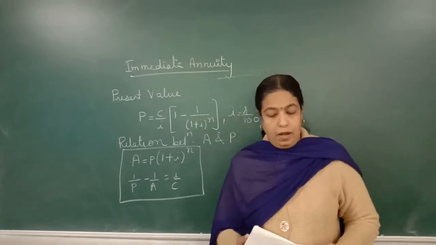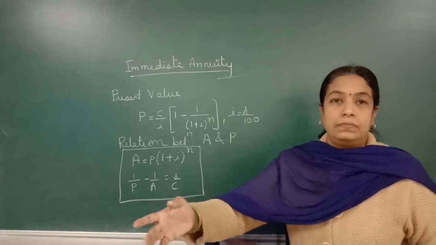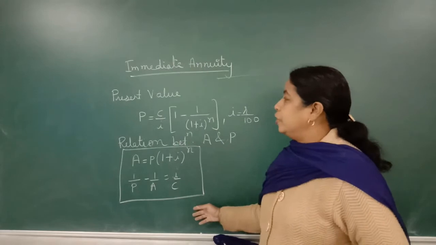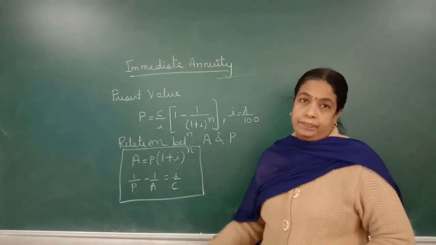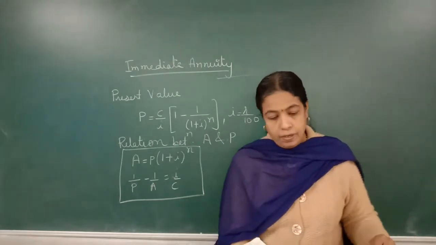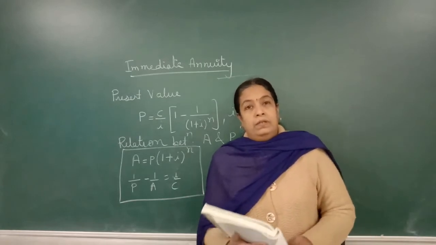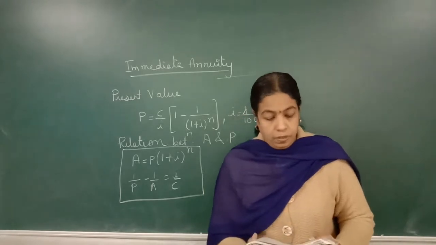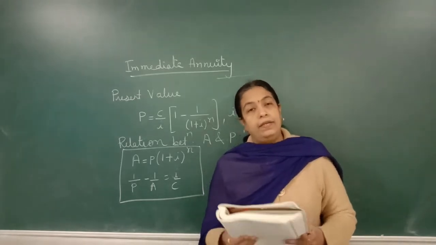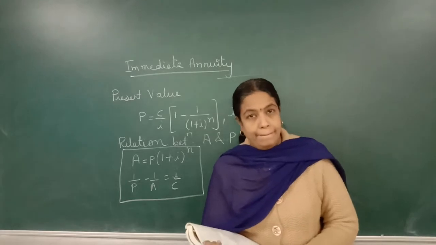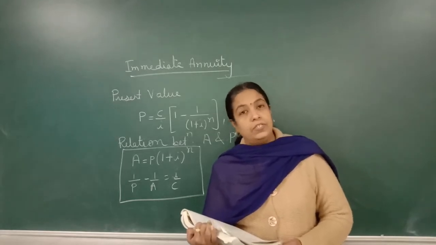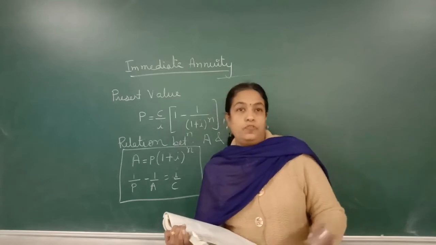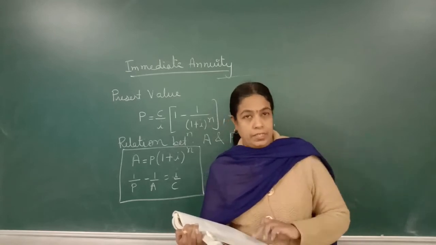Got it? Now annuity due हम पहले नहीं पढ़ेंगे. Only we will solve the sums of immediate annuity only. Okay? So these are the sums. So these are the formulas. One example we will take. Now I'll read the sum. I think better to write down the sums because there is only one exercise in this year's textbook. So I am taking sums from other previous year's textbook.